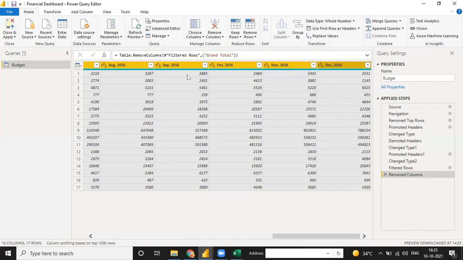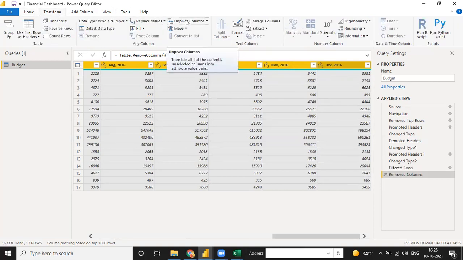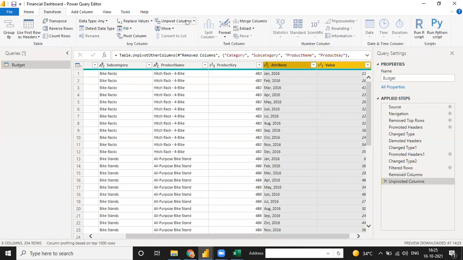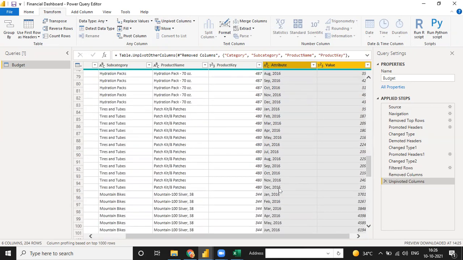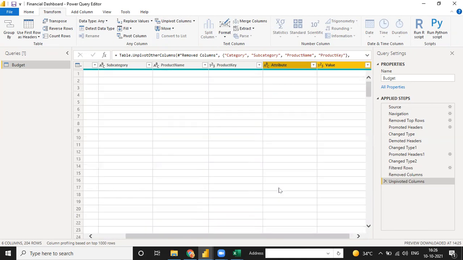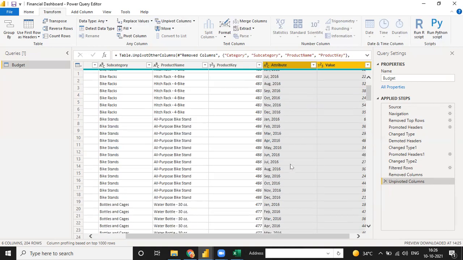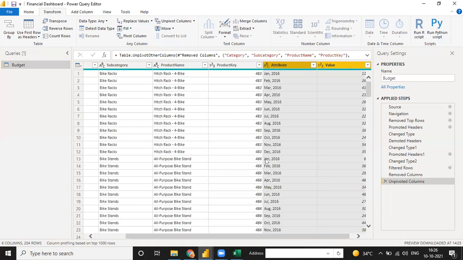So you just select all the columns, go to transform. There is an option here, unpivot columns. When you click on this unpivot, see the changes: this column changes to total month, meaning Jan to December, next Jan to December, next Jan to December, multiple times, for each product. See, product key 483 is distributed till December, 486 till December. In the same way, we have all the product wise data in rows. Have you understood this point?